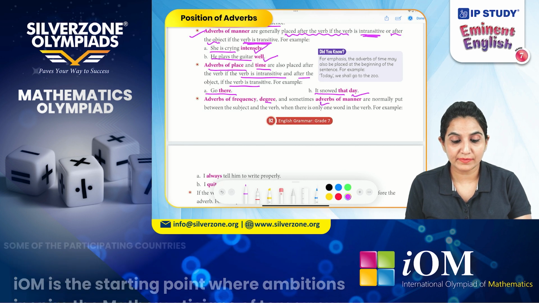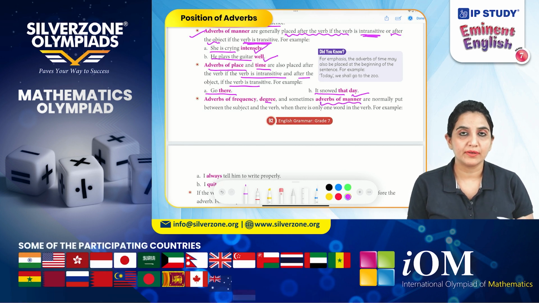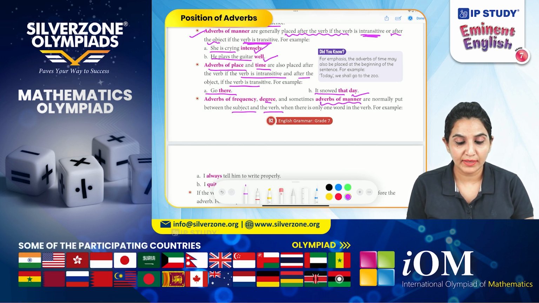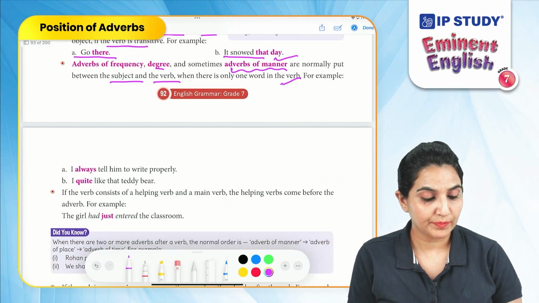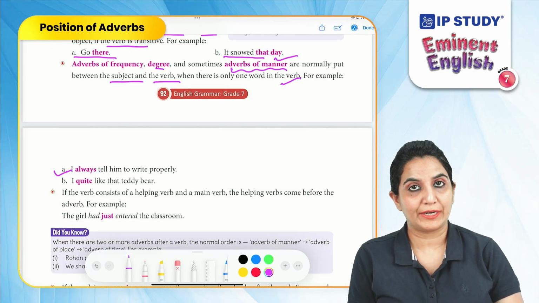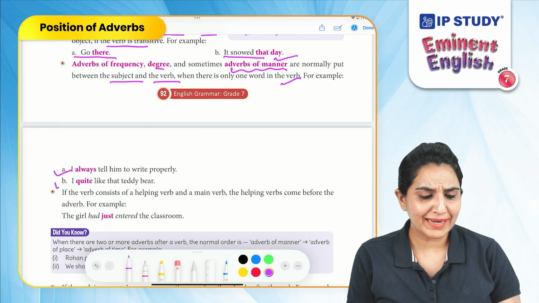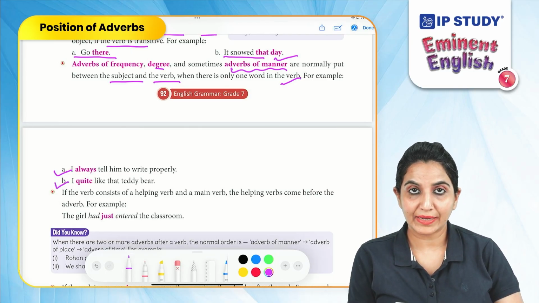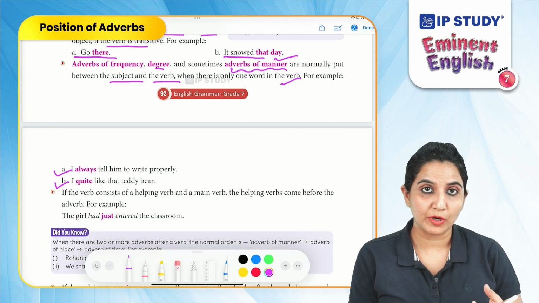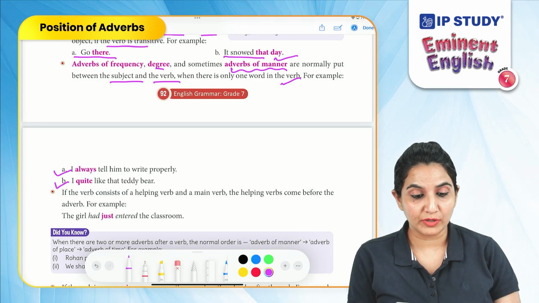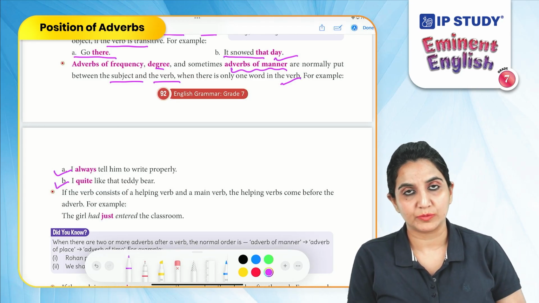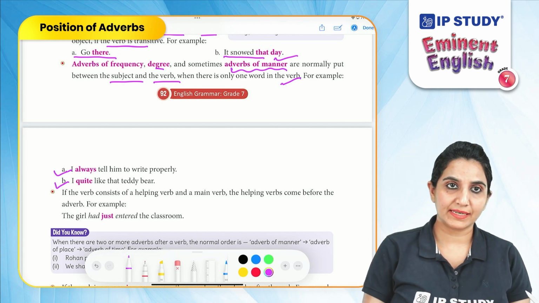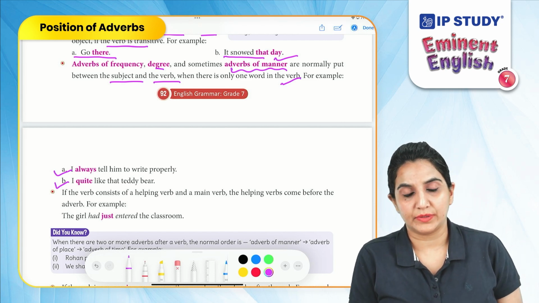Adverbs of frequency, degree, and sometimes adverbs of manner are normally put between the subject and the verb when there is only one word in the verb. For example, I always tell him to write properly. I quite like that teddy bear, right? So here we put adverbs in the middle of the subject and the verb when it is adverbs of frequency, degree, or sometimes adverbs of manner as well.